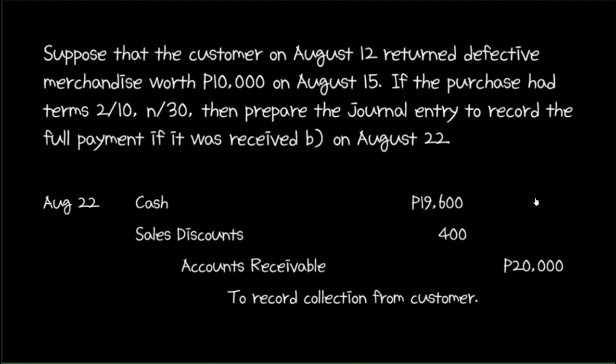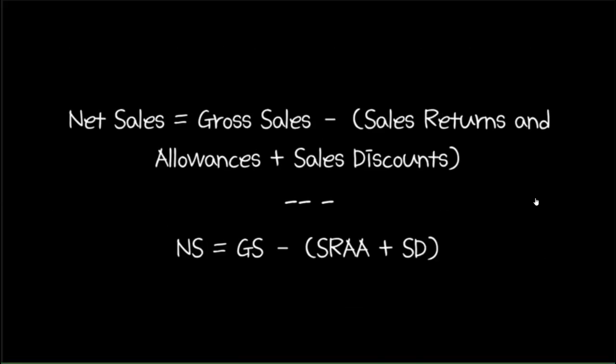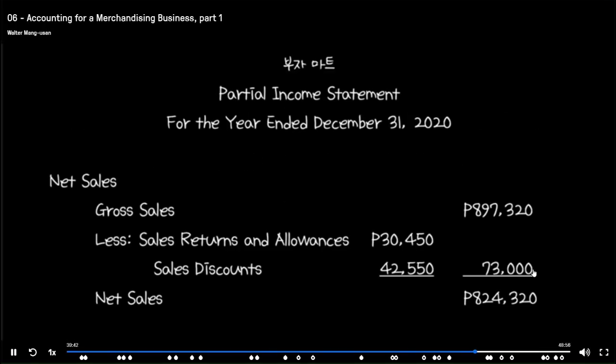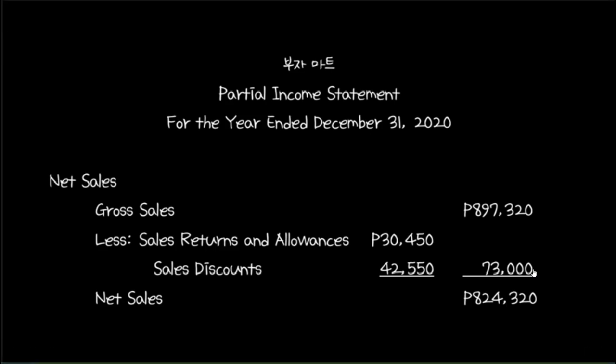So far in this chapter, we've learned about gross sales and two contra revenue accounts, sales returns and allowances, and sales discounts. These contra revenue accounts should be deducted from gross sales in order to determine net sales for an accounting period. In other words, net sales is equal to gross sales minus the sum of sales returns and allowances and sales discounts. This is shown in the partial income statement showing only the net sales portion of the full income statement of Buja Mate.